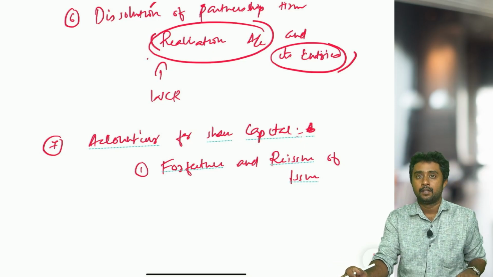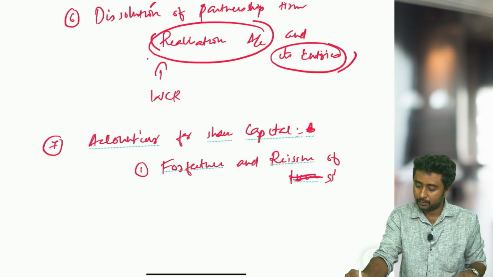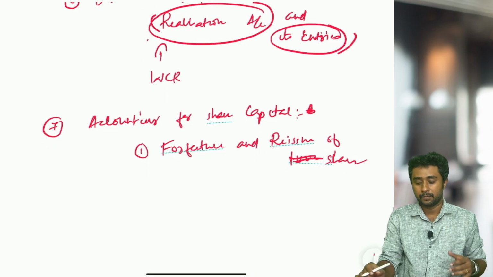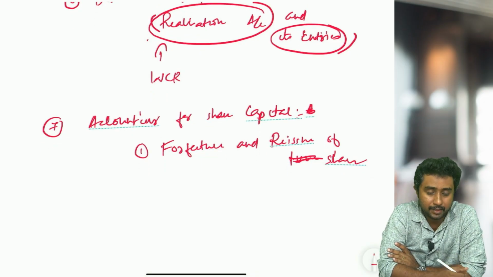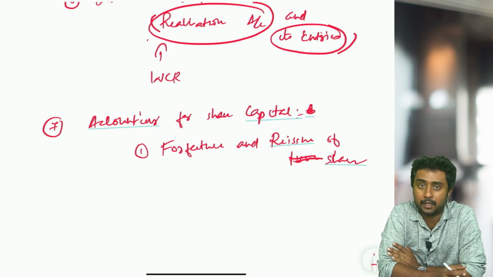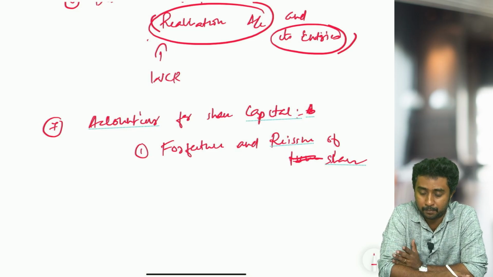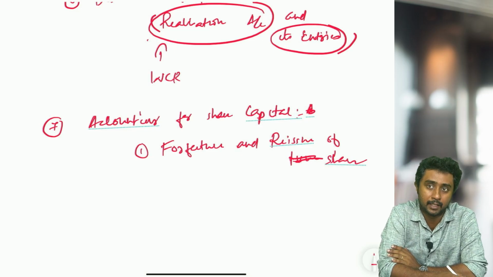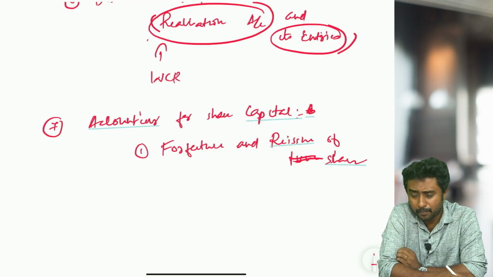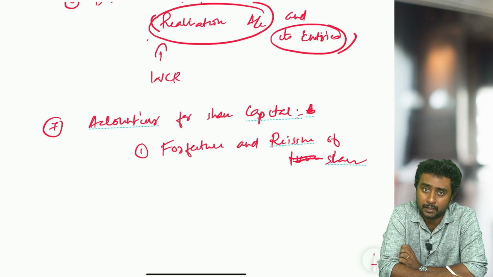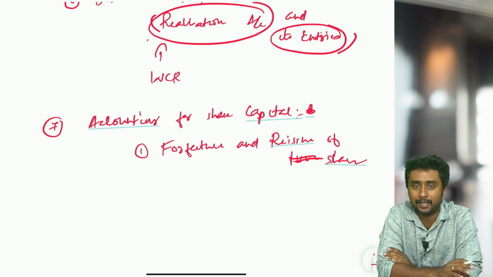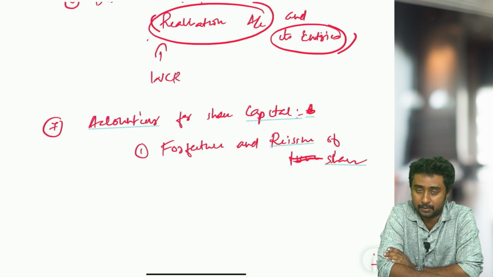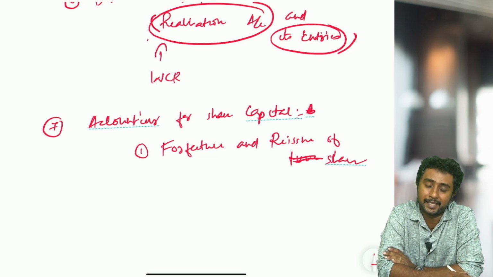Many of you might have already started practicing, and you know that almost all the board papers have forfeiture and reissue questions. So do the maximum number of forfeiture and reissue of shares based questions, so that you will not have any problem with this concept, because it's a confusing concept, sometimes with calculations.